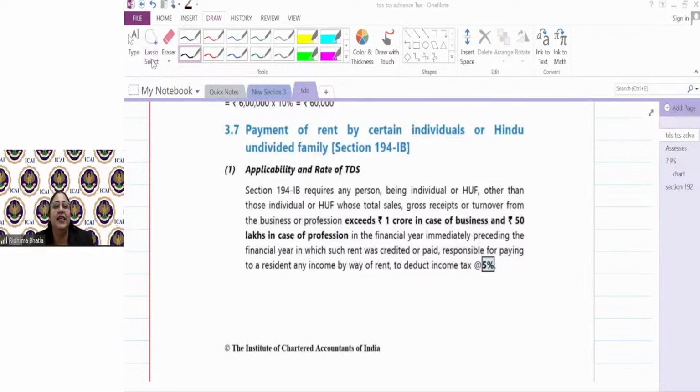Let's move ahead guys. Okay. Now, a similar question was asked to me: a person who is a salaried employee is making payment of rent. Where will he deduct TDS? Obviously, it is not covered under 194J. Then, guys, for that, 194I does not cover it. So, for them, 194IB is introduced.